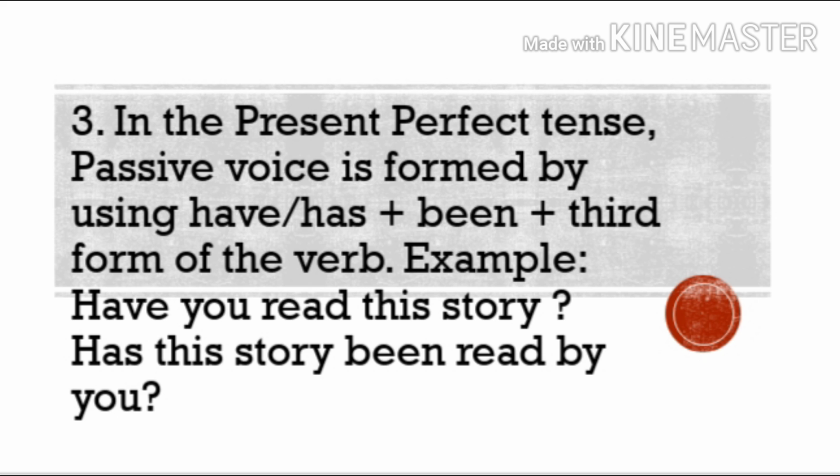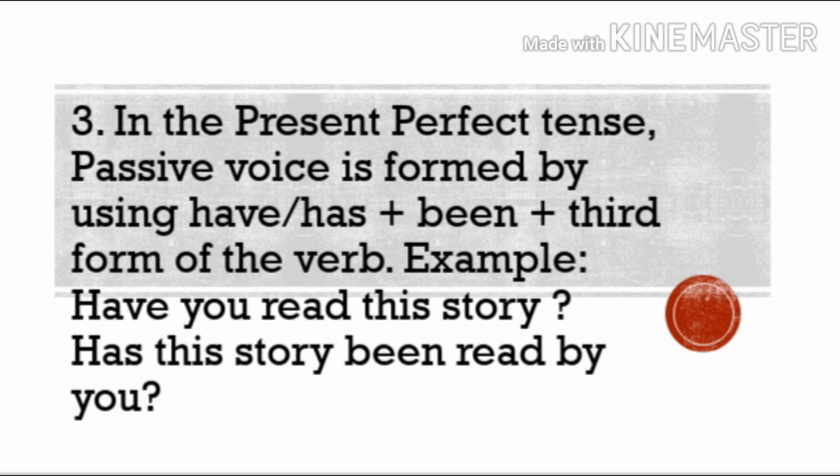Has this story been, according to the pattern, read by you. Read is third form of the verb. Read, read, read. Pronunciation is different, but spelling is the same. So has this story been read by you? So you can see here that there is no change of tense.